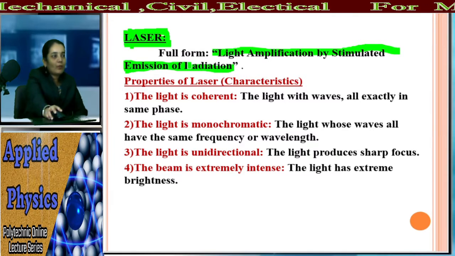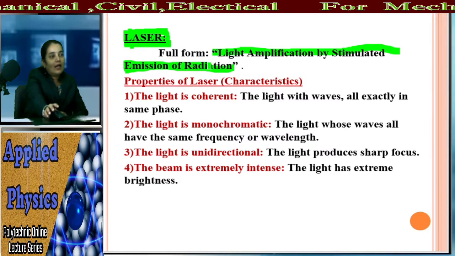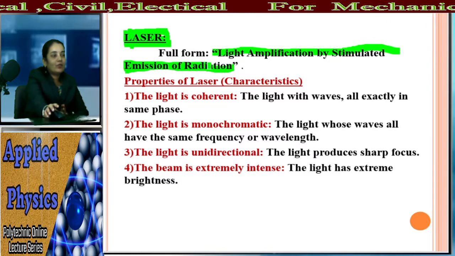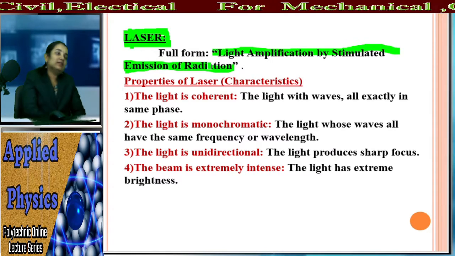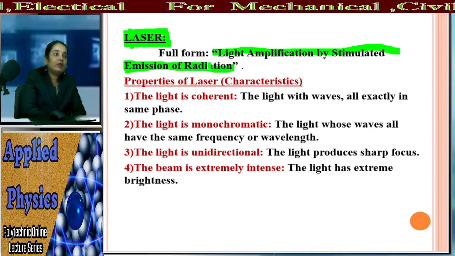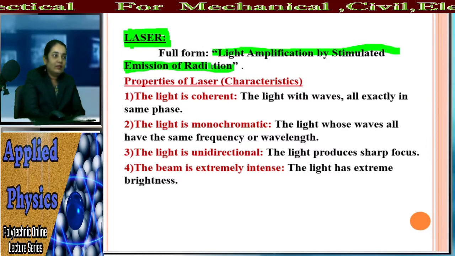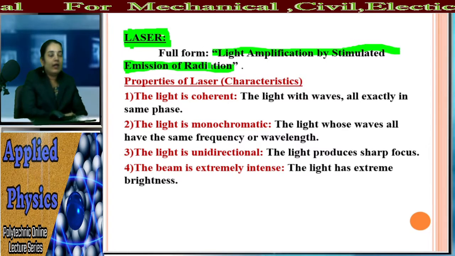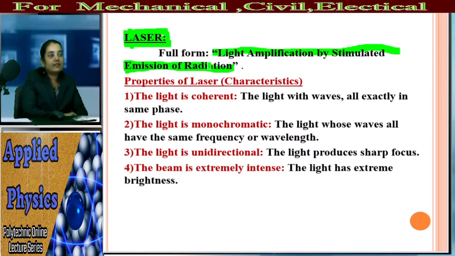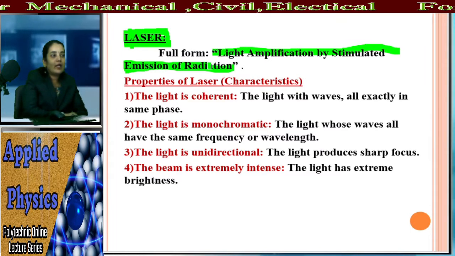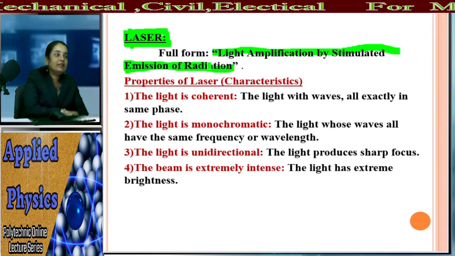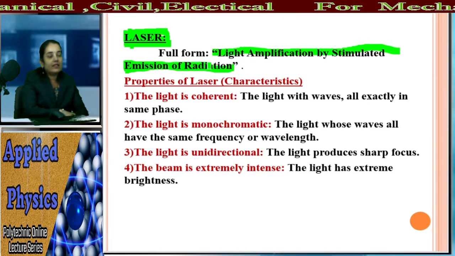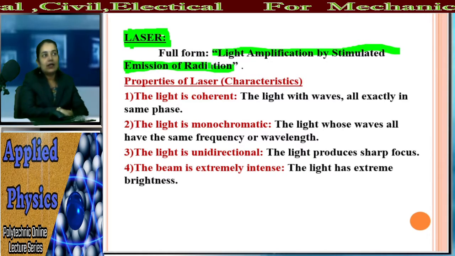So what is that, stimulated emission of radiation? Laser is one type of radiation. In the previous topic we studied the X-ray, how the X-ray is produced. In this topic we are going to study the laser. What is the difference between ordinary light and laser light?